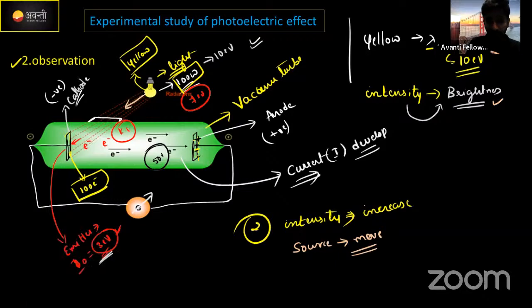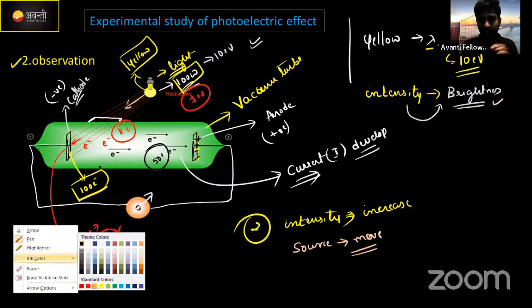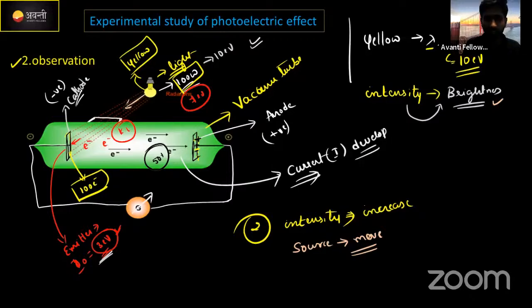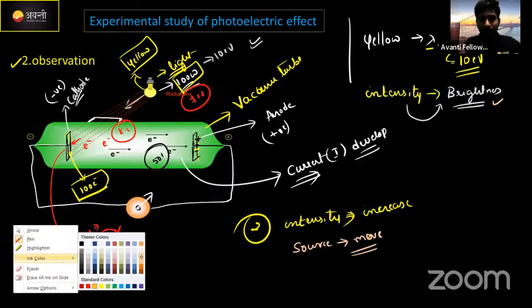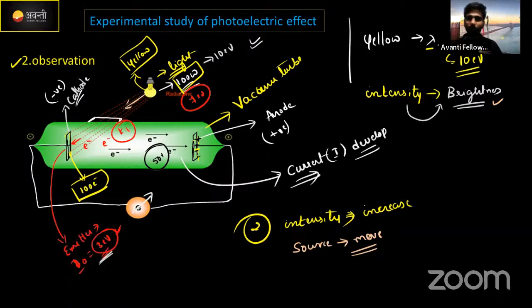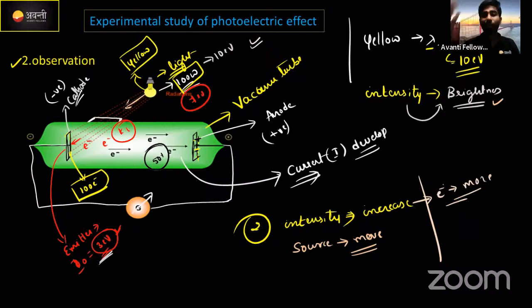If you move this bulb near this side, the intensity increases. If intensity increases, will the ejection of electrons increase? Let me know. Yes, of course. If intensity increases, the photoelectrons ejecting from the surface are also more. If more electrons eject, the photocurrent is also more. Clear? This is the first and second observation.